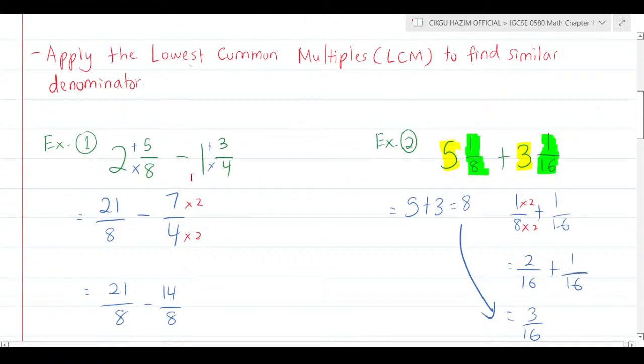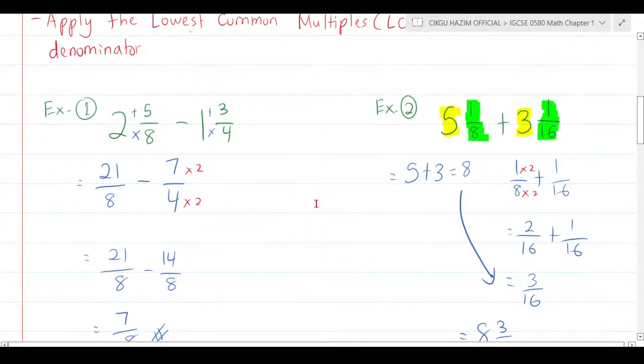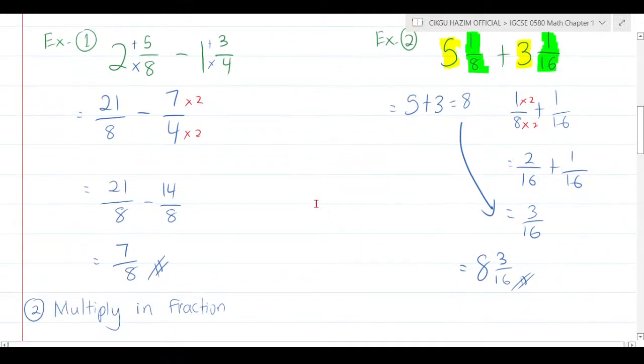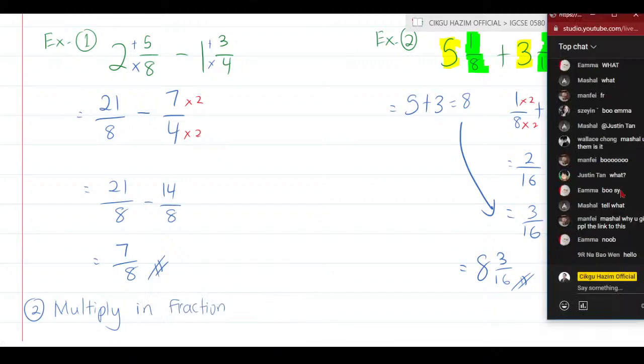We know that we have a mixed number here, but I suggest you change that into an improper fraction. You may ask me, teacher, what if I have another method and the same answer? It's not going to be a big problem. In the marking scheme, they're not going to penalize you for a different working. So your method, if the answer is correct, is going to be correct. You're going to get full marks.